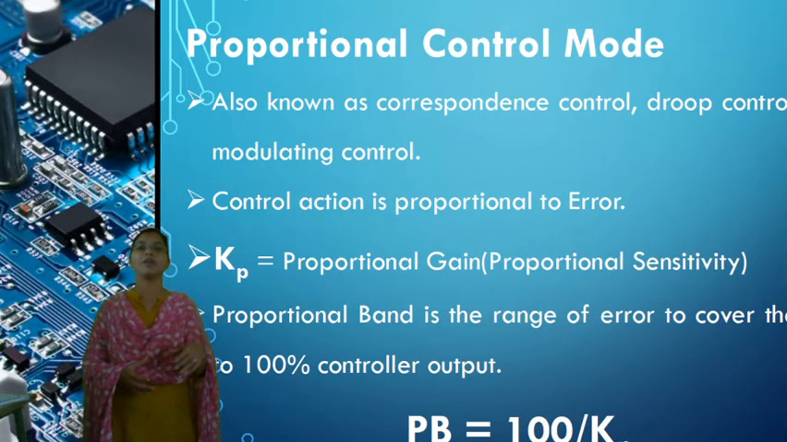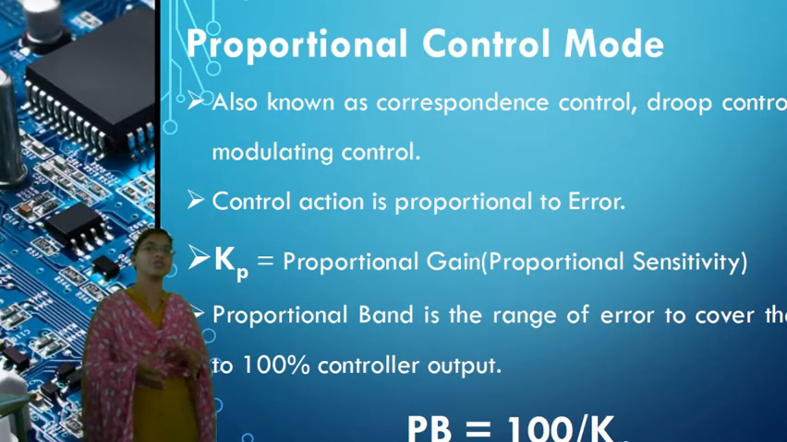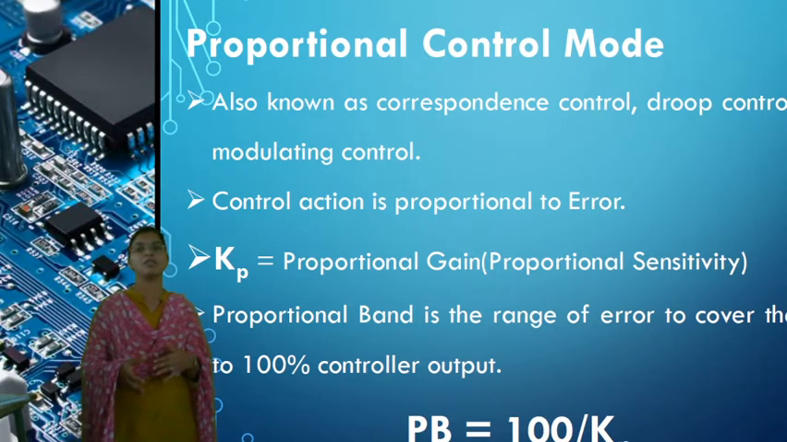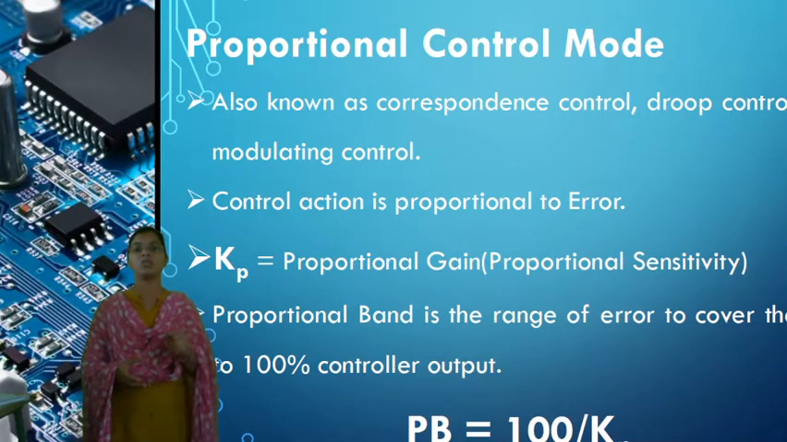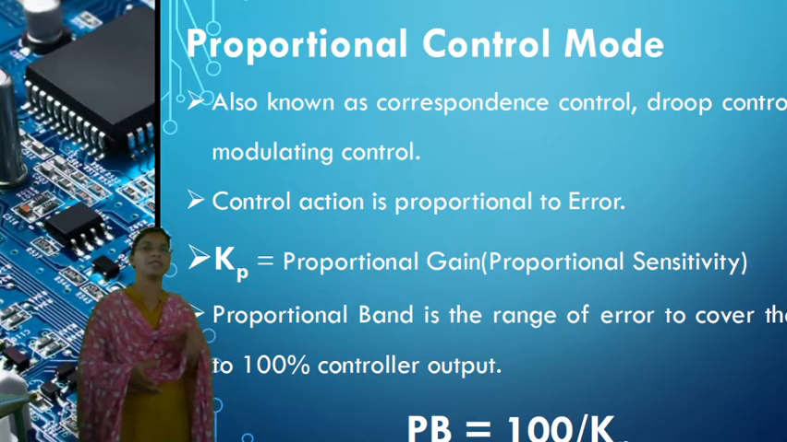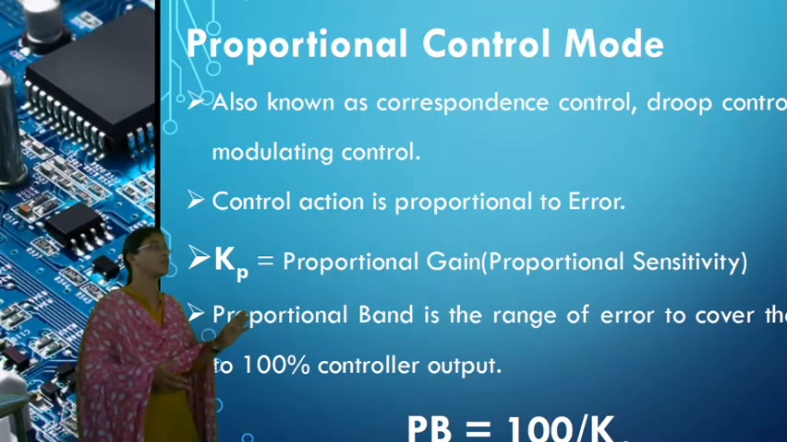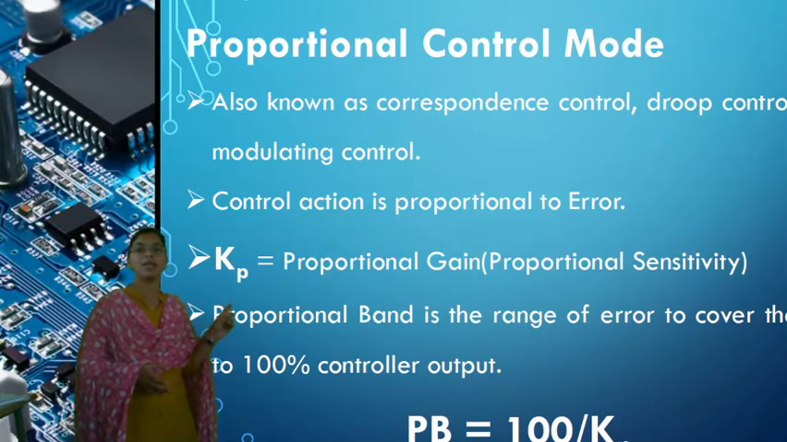For example, if the error equals 0, substitute E equals 0 in that equation. Then P equals Kp into 0 plus P naught. The first term becomes 0, so we get P equals P naught.